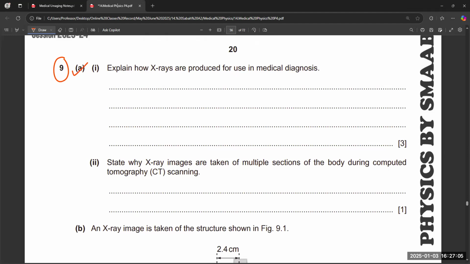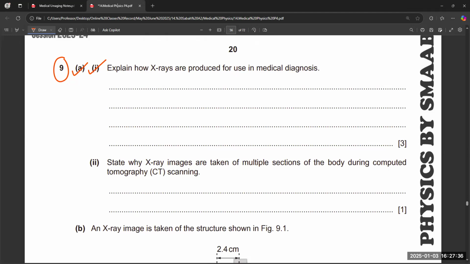X-rays are formed by thermionic emission, when we apply a potential difference, and it causes a potential difference to form inside the evacuated chamber.